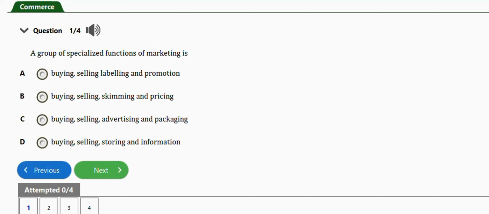The first one says a group of specialized functions of marketing is: buying, selling, label and promotion; buying, selling, scheming and pricing; buying, selling, advertising and packaging; buying, selling, storing and information. Right answer is option D, buying, selling, storing and information. Okay, very important. These are functions of marketing.